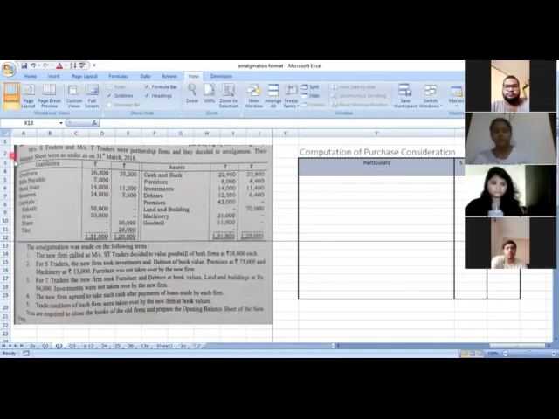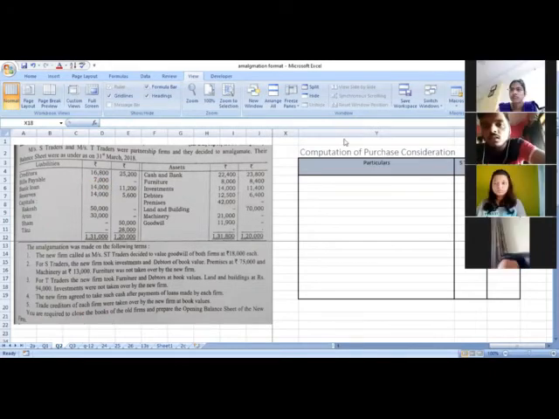Trade creditors, that is the creditors of each firm, were taken over at the book values. So just remember, they are taking over the creditors at the book value. So tell me, what about the bills payable? If they are only taking the creditors, we will not take the bills payable. No, we will take the bills payable, and we will take them at the book value, because trade creditors do include the creditors as well as the bills payable, and we will take this at book value. You are required in the T Traders.